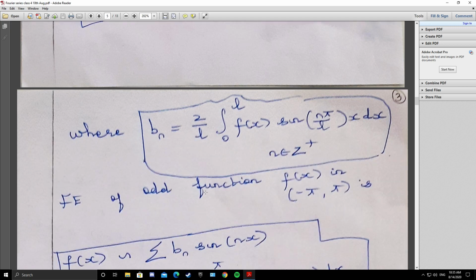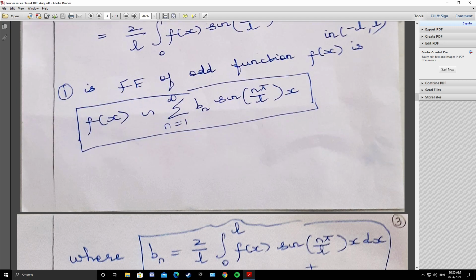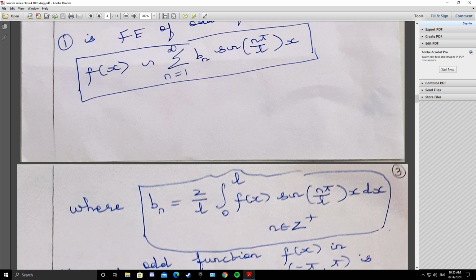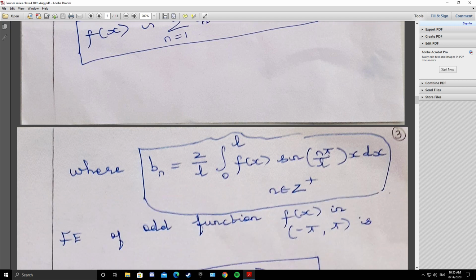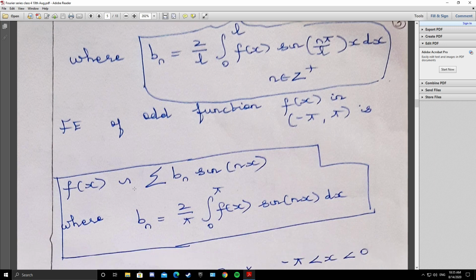Similarly, the Fourier expansion of an odd function in the open interval (-π, π). If I replace L by π, L is π, so π in the numerator and denominator gets cancelled. So here also π is there in both numerator and denominator, it gets cancelled. So the Fourier expansion of an odd function f(x) in the open interval (-π, π) is f(x) converges to summation bn sin(nx), where bn, with L as π, is 2/π integral from 0 to π of f(x) sin(nx) dx.